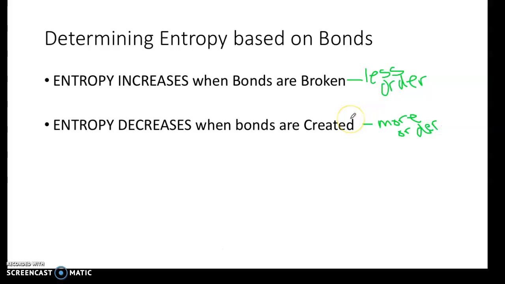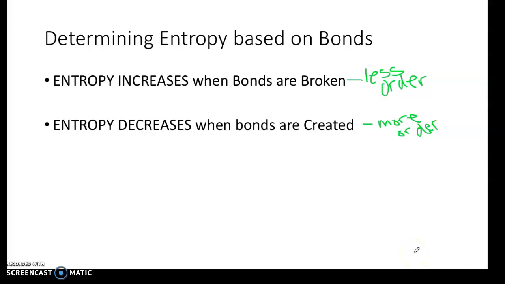Right? So, when bonds are broken, you have less order, more entropy. But when bonds are created, you have more order, less entropy, right? Because your molecules are now coming together instead of being apart.